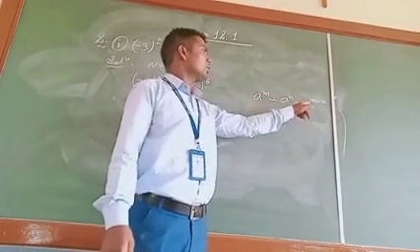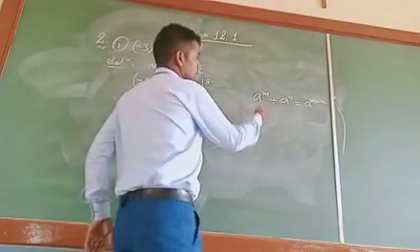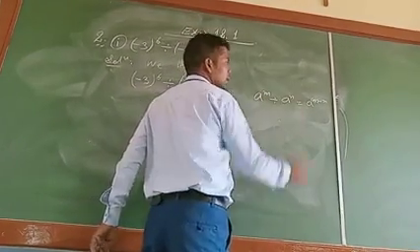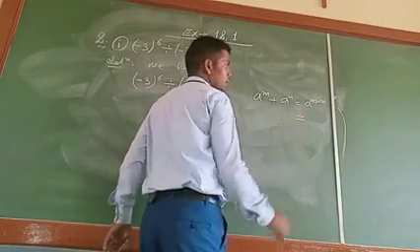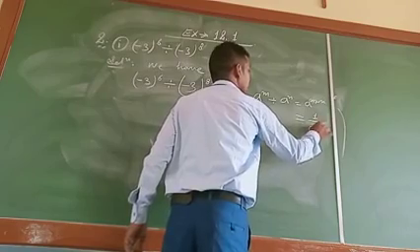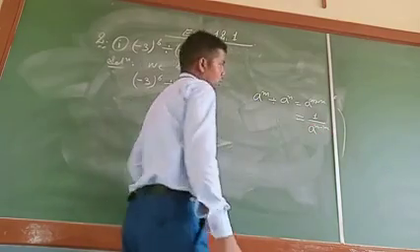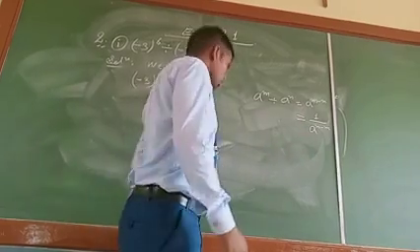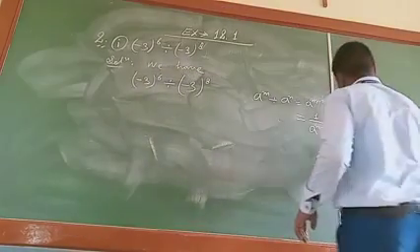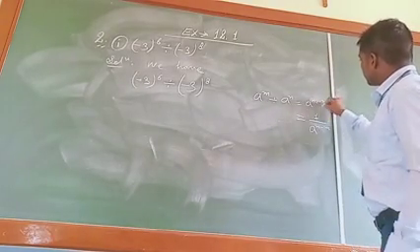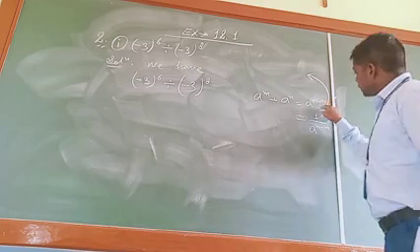One more thing: a raised to the power m divided by a raised to the power n can also be written as 1 upon a raised to the power n minus m. Why write like this? It depends upon the values.